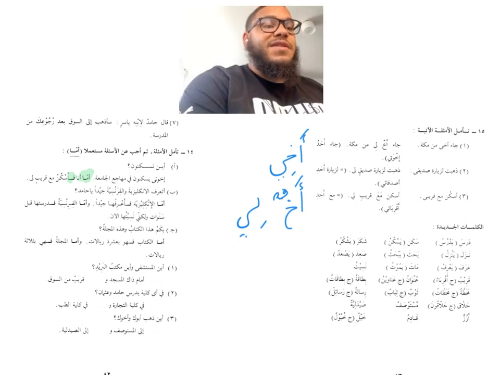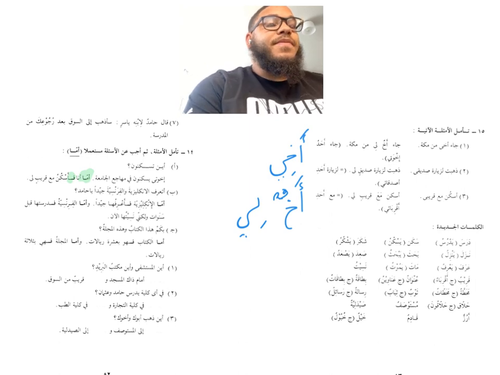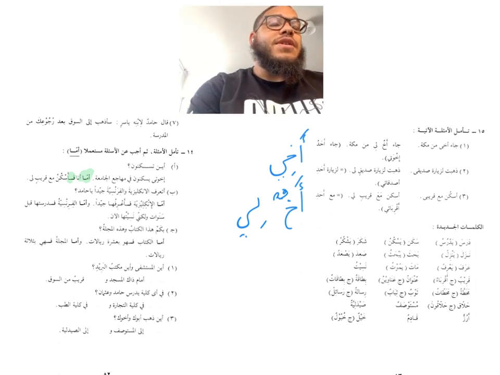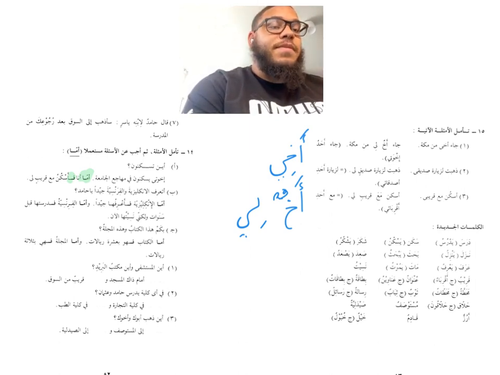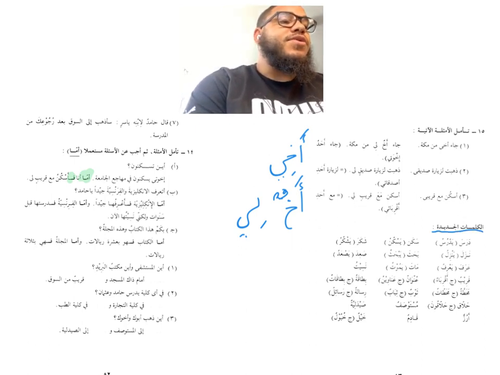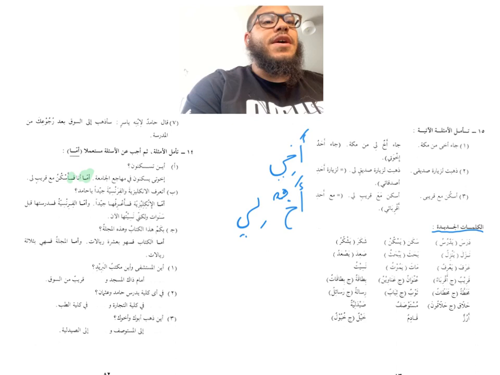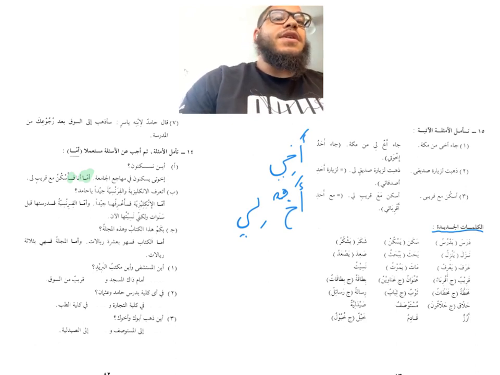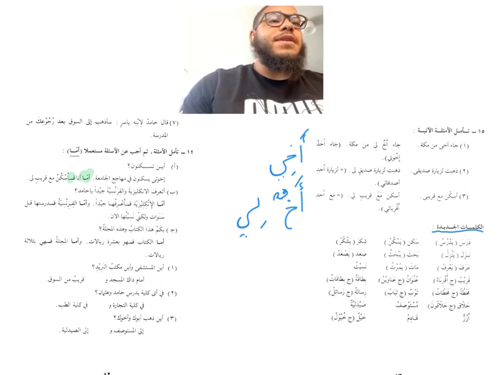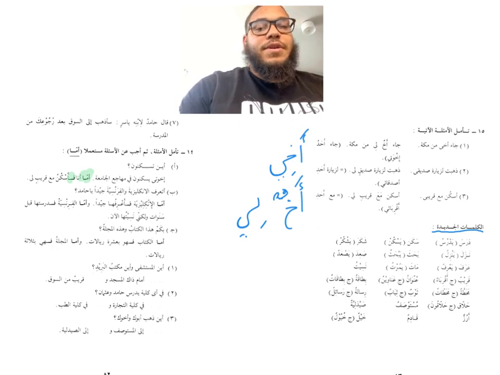The main emphasis is learning and using the present tense verb. In your kalimat al-jadida, your new words, make sure you learn and start implementing these verbs, inshallah ta'ala, and practicing your usage of the Arabic language.